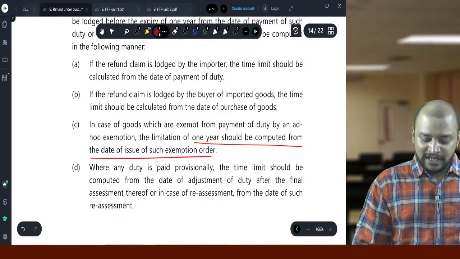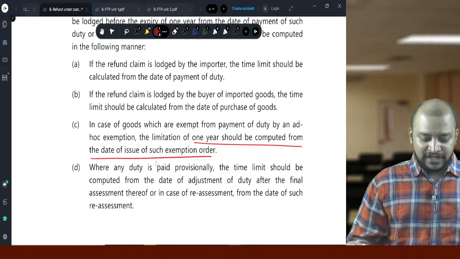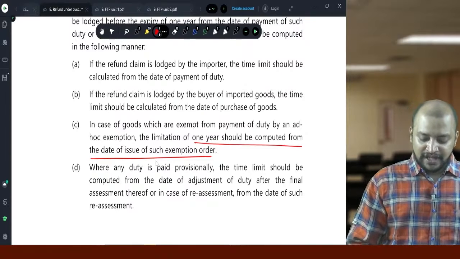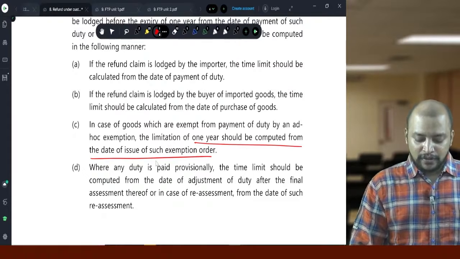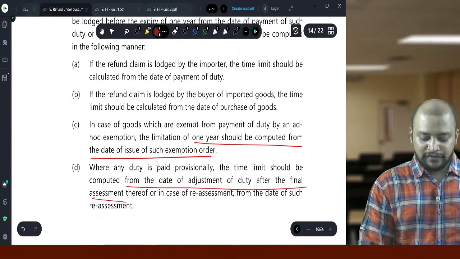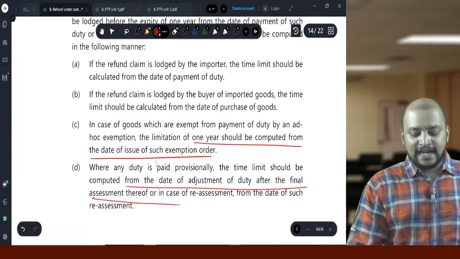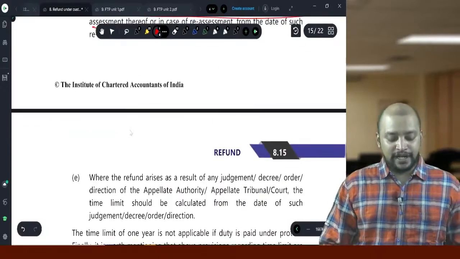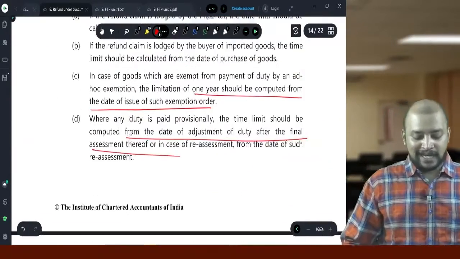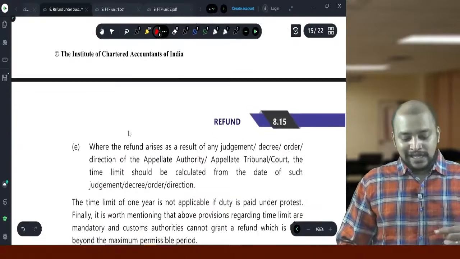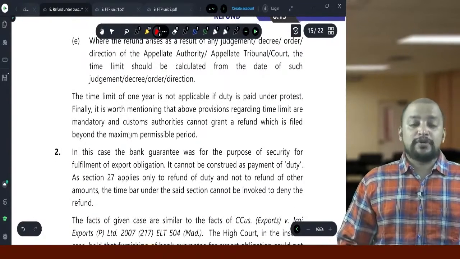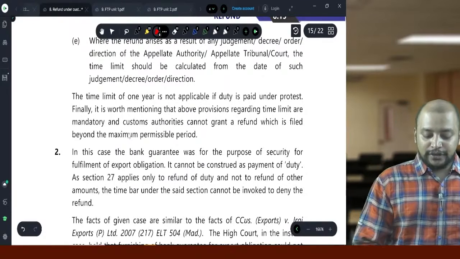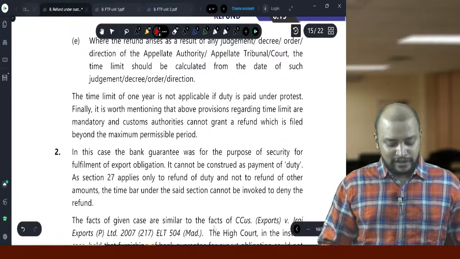Suppose if it is judgment, decree, etc., the date of the judgment or decree. Suppose if it is on account of final assessment, finalization of assessment, so 1 year should be counted from the date of adjustment of duty after final assessment. In any other case, the date of payment of duty. So this will be taken. But however, there is one proviso that this time limit is not applicable in case of duty paid under protest. For the duty paid under protest, this time limit is not applicable.